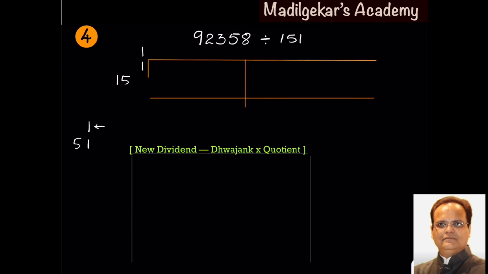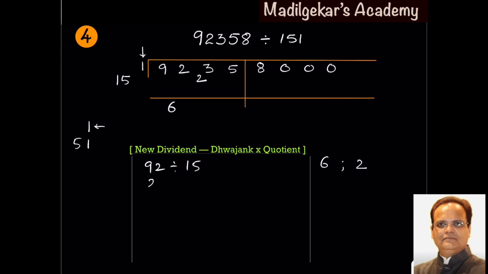As we had taken Dvajank as a single digit, separate the last digit of the dividend. So 9, 2, 3, 5, separate 8, take zeros. 92 is to be divided by 15, gives quotient 6, remainder 2.